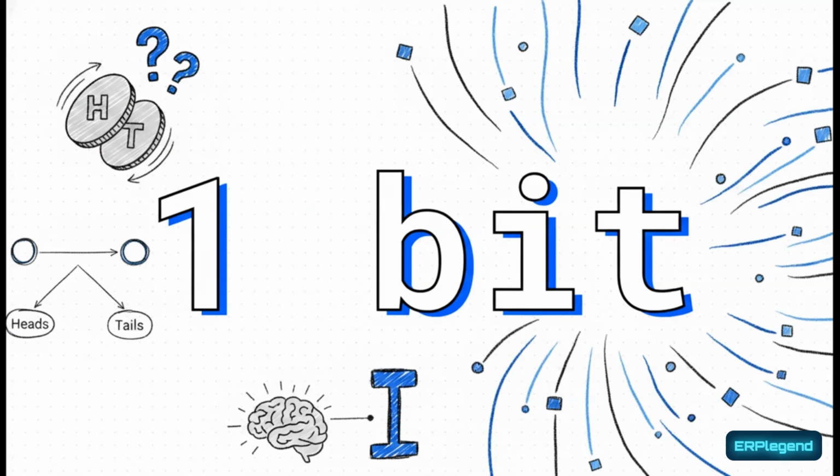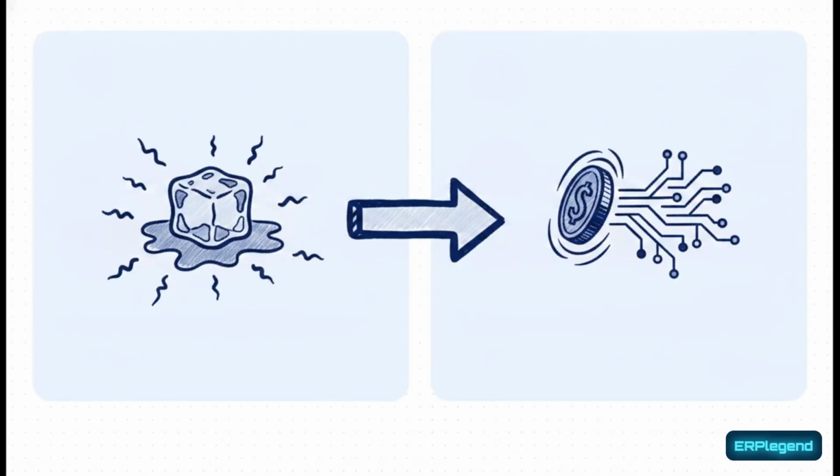Well, in information theory, the entropy of that single coin toss is exactly 1 bit. It takes exactly 1 bit of information to resolve that uncertainty. So let's connect the dots here.